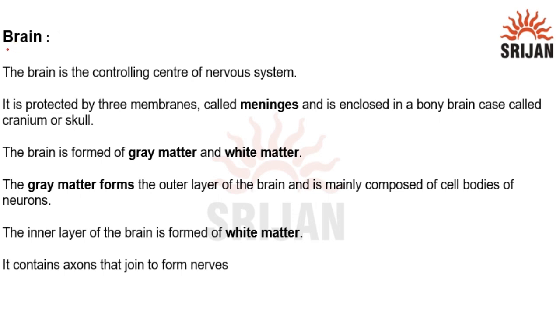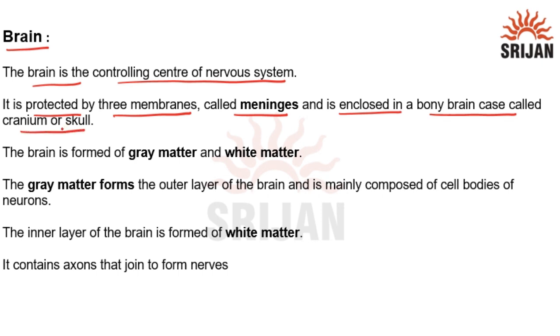Today we are going to learn about brain. Brain is the controlling center of the nervous system. Brain is protected by three membranes called meninges, and it is enclosed in a bony brain case called cranium or skull. Brain is formed by gray matter and white matter.